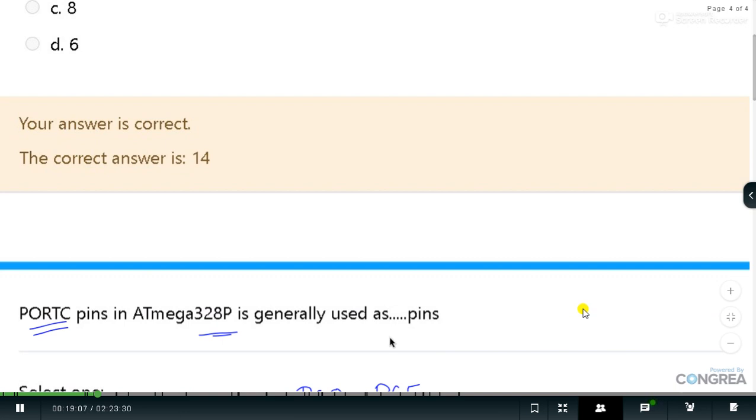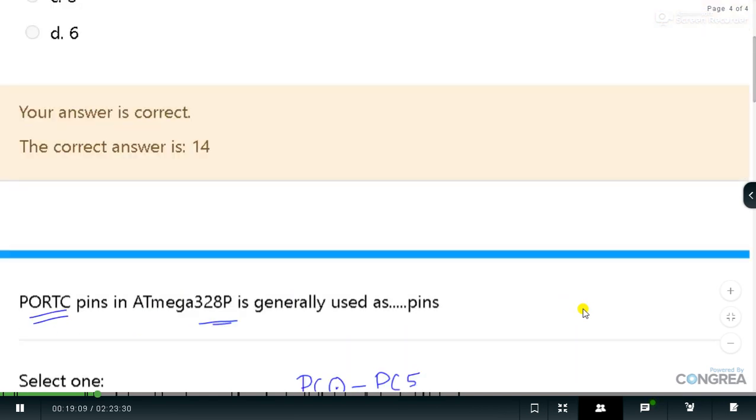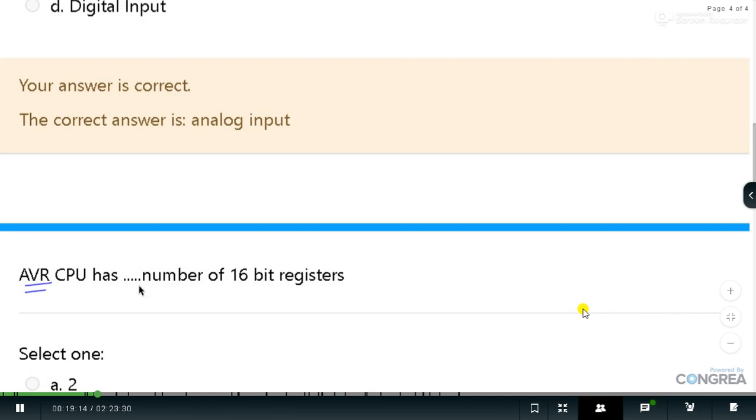Next, the third question: the AVR CPU has dash number of 16-bit registers, and we have already discussed this. Almost every register is 8-bit, R0 to R31. All registers are 8-bit in size, as our microcontroller is also 8-bit in size.